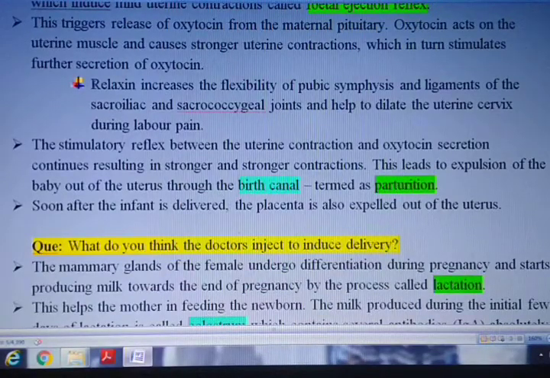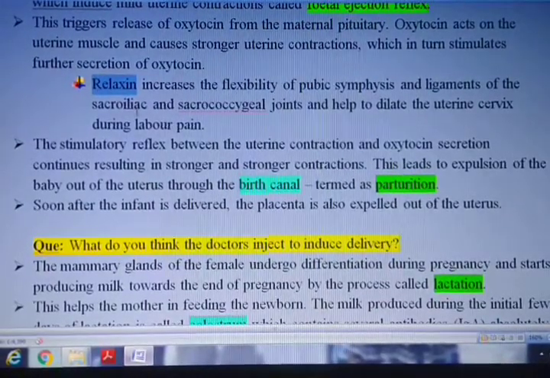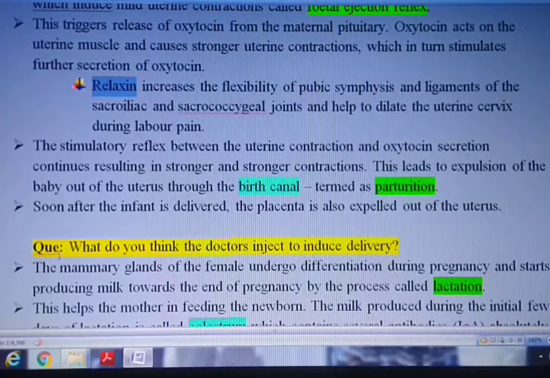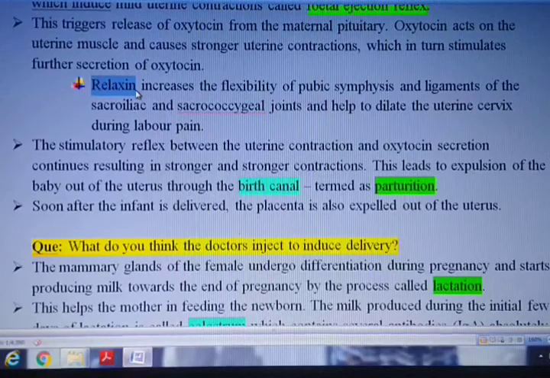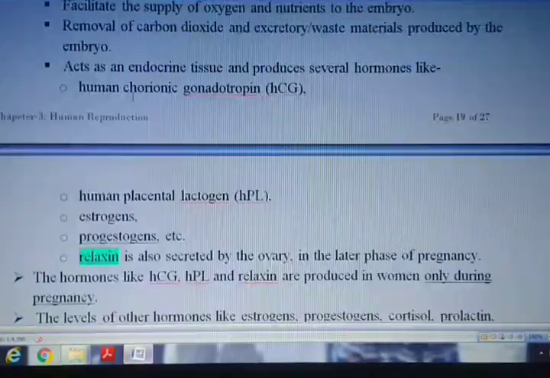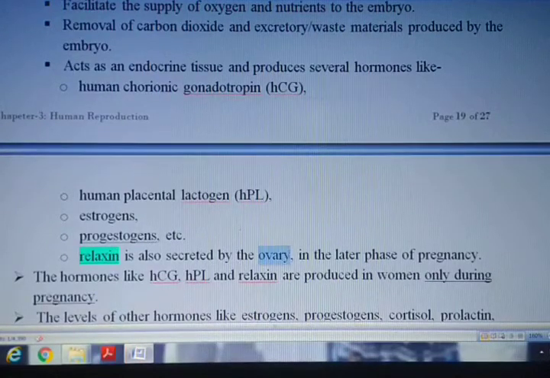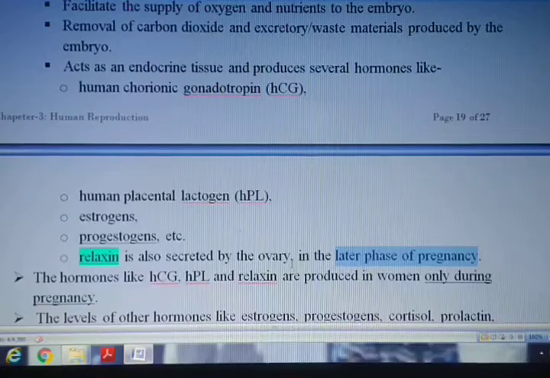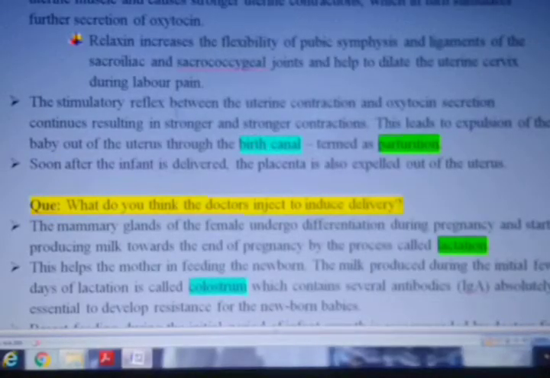One extra small topic, that is the hormone relaxin. Earlier this has come in our syllabus. This is produced from the ovary in the later phase of pregnancy. This hormone also is helpful during delivery.